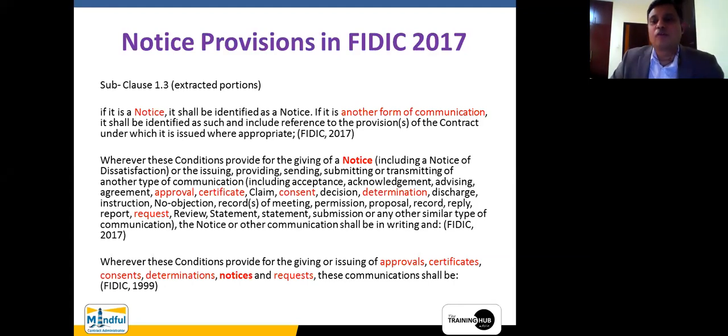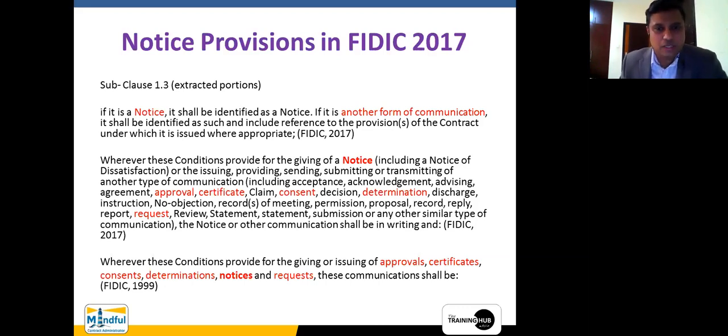If it is another form of communication, what are the other forms of communication? We will discuss. Now, the number of types of communication that you will be referring to within a FIDIC standard form of contract has been excessively expanded. You will see that the forms of communication which we refer to in the FIDIC 1999 version and SPD2 are very limited. It has been ring-fenced to 6 items, which I will explain. But now it has been substantially increased, and you can see that in the next paragraph.